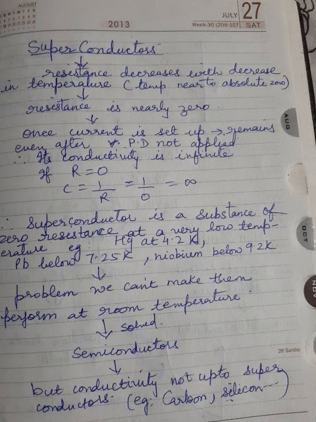Okay, now we will see what you mean by superconductors. Now there are certain materials, certain conductors, that once you start decreasing their temperature, the resistance also starts decreasing. मतलब जैसे जैसे तुम उसका टेम्परेचर कम करते जाते हो, उसका रेजिस्टेंस जो वो ऑफर करता है वो भी धीरे धीरे कम हो जाता है.